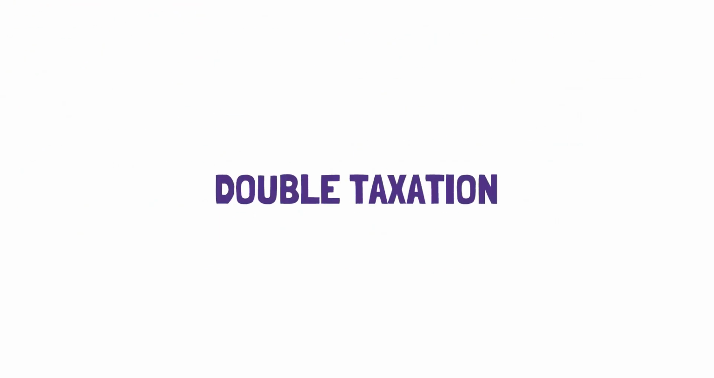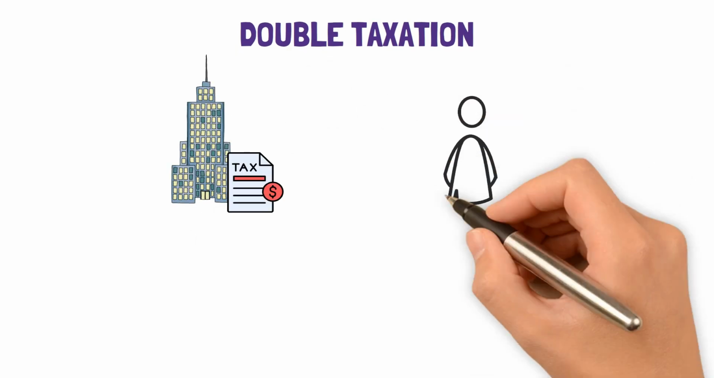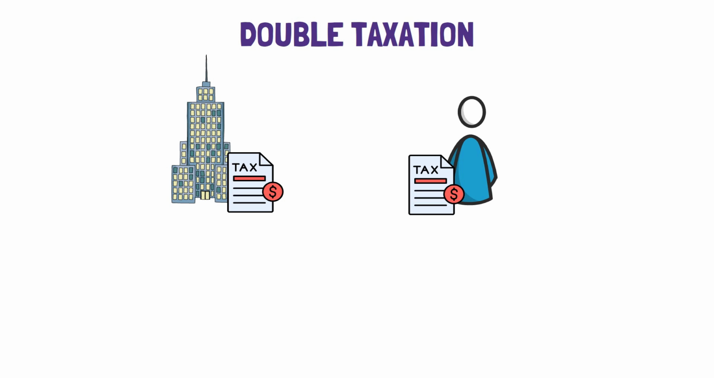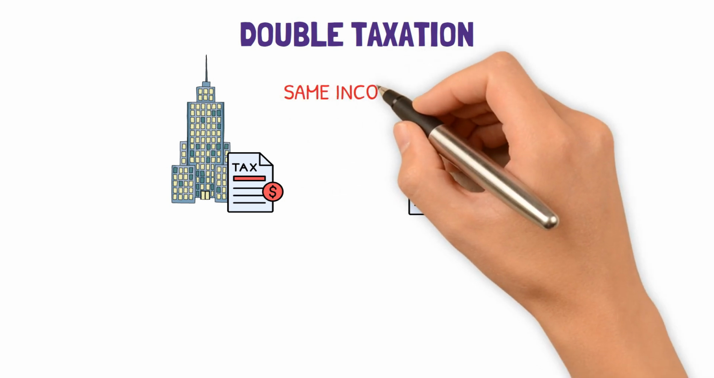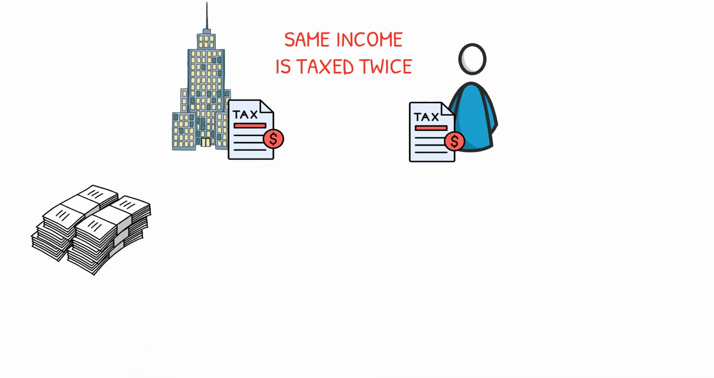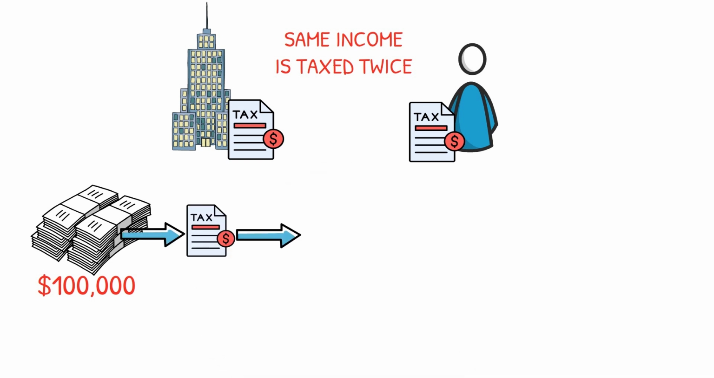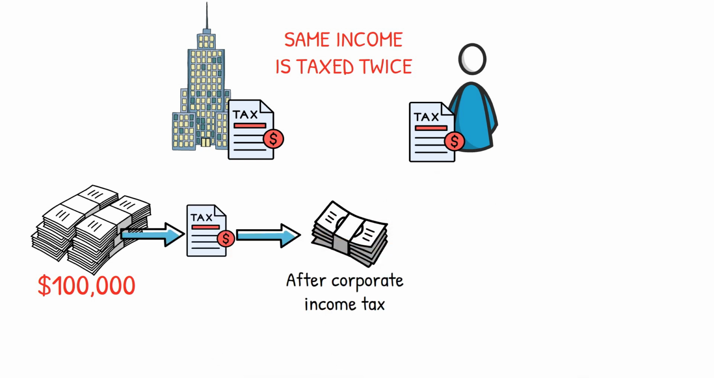Double taxation. Double taxation is when corporate income is taxed twice, once at the corporate level and again at the individual level when the profits are distributed as dividends to shareholders. This means that the same income is taxed twice by two taxing authorities. For example, let us say a corporation earns a profit of $100,000 in a year. The corporation will pay corporate income tax on that profit, which reduces the amount of money available to distribute to shareholders as dividends.